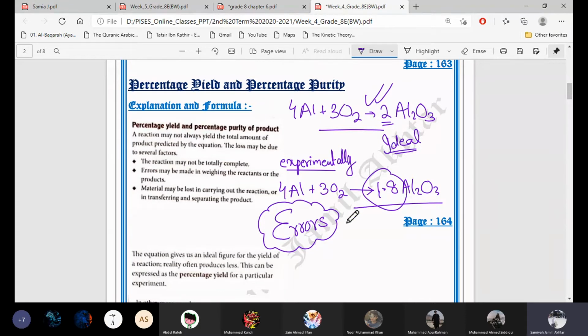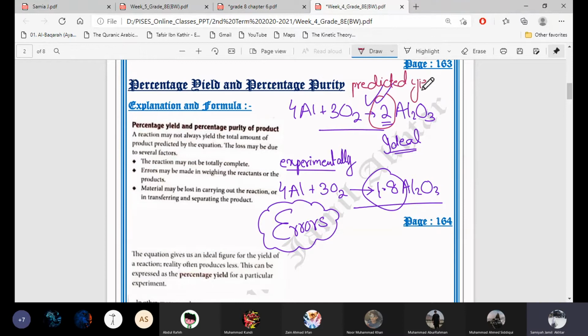Okay, so we have two amounts of the product which we get in a chemical reaction. The first amount, which we take out from the equation, is known as predicted yield.